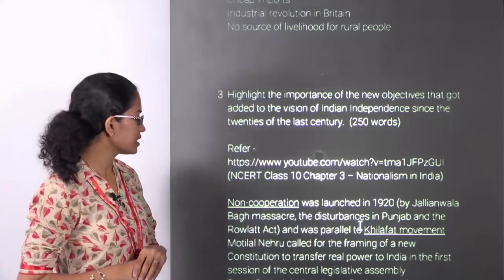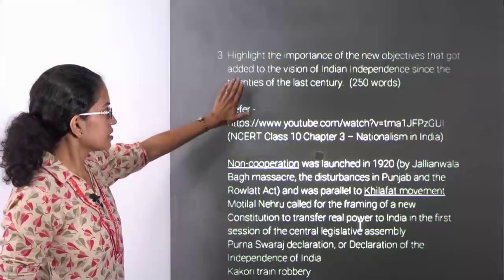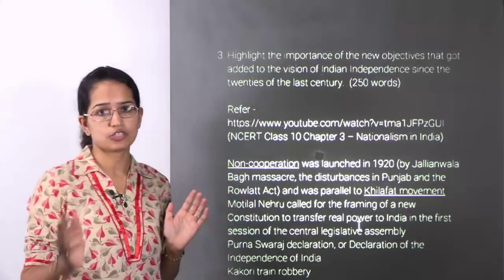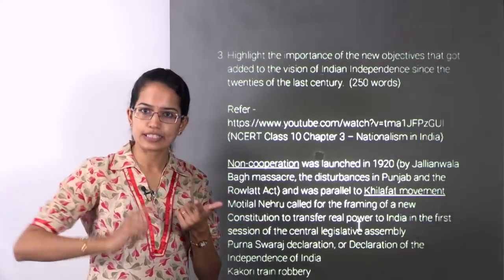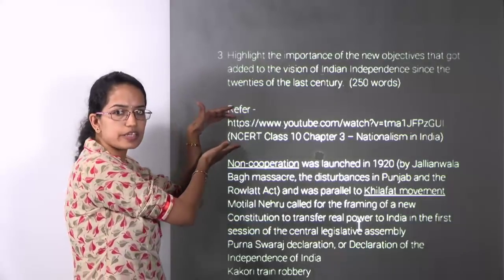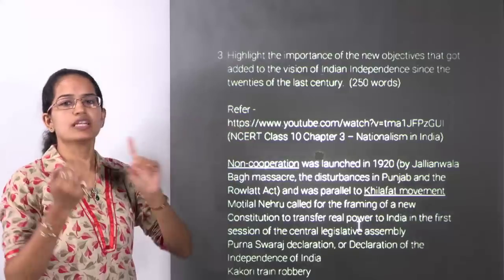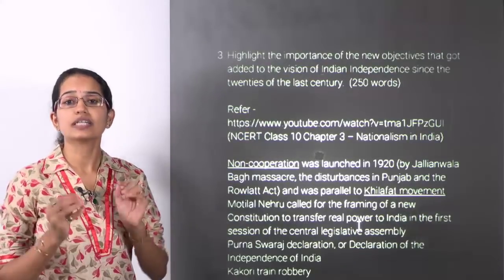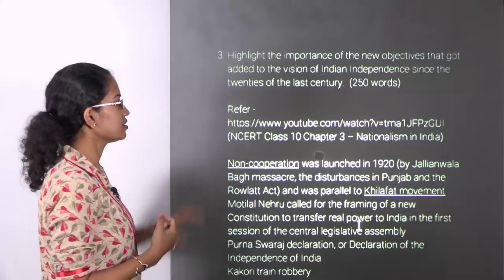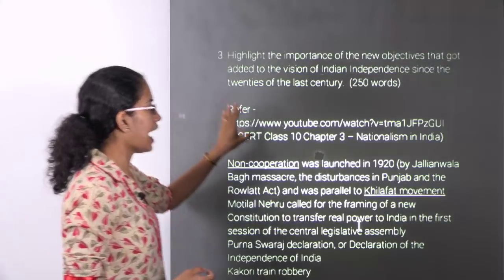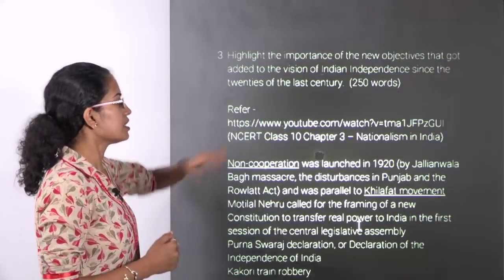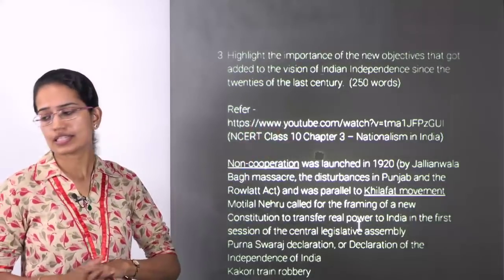Okay, the next is understanding this question where you have the developments in the 20s of the last century, so during 1920s. So I'll just name out the developments that took place. All the rest information is there in this video, so you can just go back and refer that. Jallianwala Bagh, Khilafat movement must not be missed. Besides that, you had the Kakori train robbery episode that has to be discussed. The idea of Purna Swaraj, that's the complete independence that was declared during that time. The bomb that was thrown in the Central Assembly during that time.